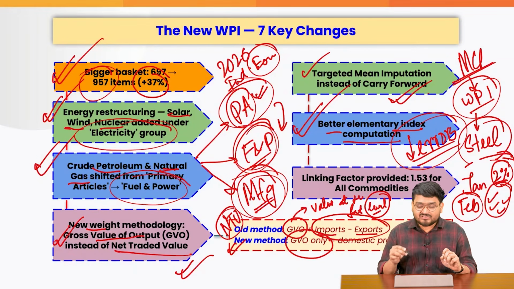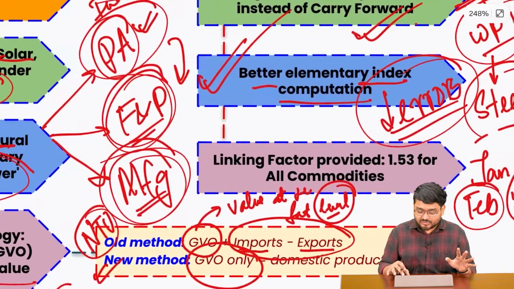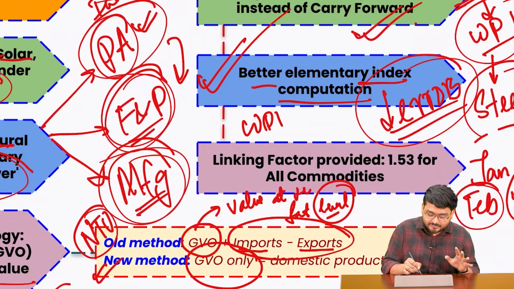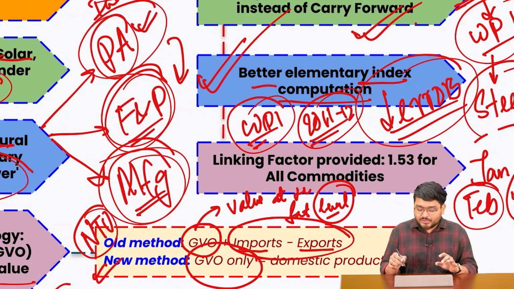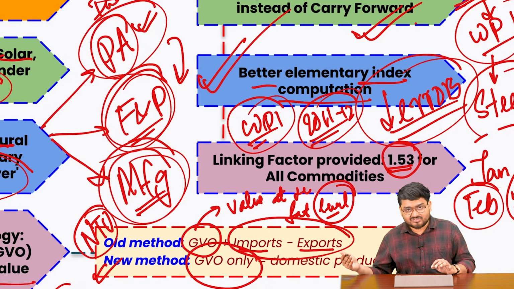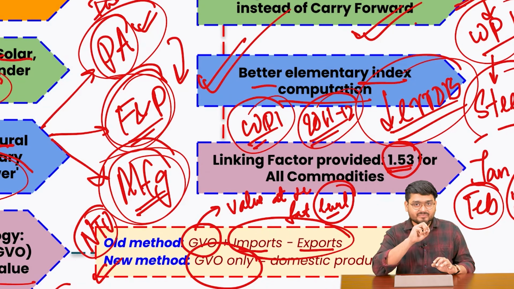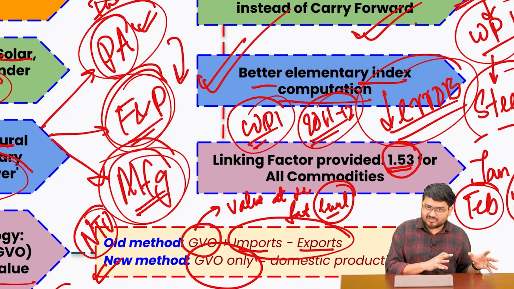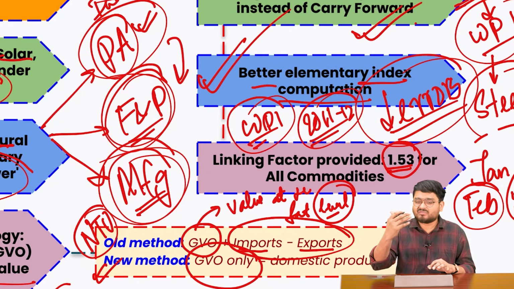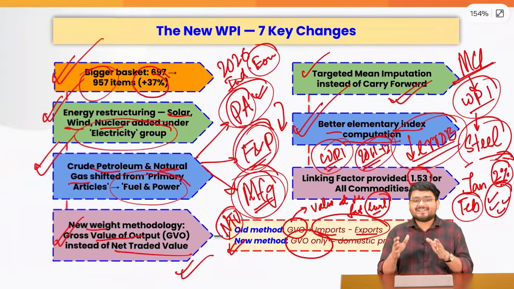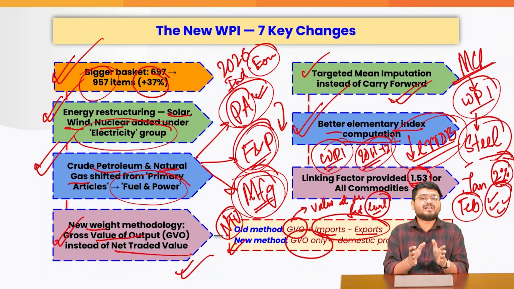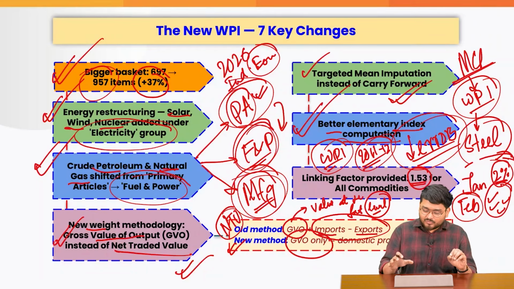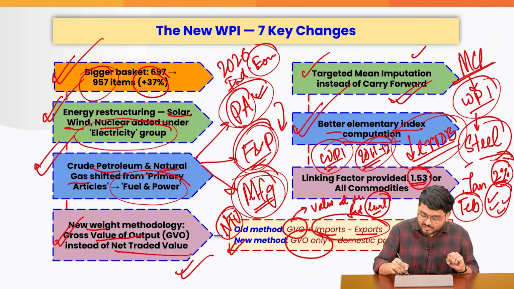And at the end of the day, since we are changing the base year right now, we are changing the base year of the WPI from the old 2011-12 base year. So what will happen is that in the new series, we will multiply with 1.53, because we want to have a link with the last base year. So this is also something which is a kind of advanced statistical concept. Just remember that to link the previous base year items with the new base year, we will just multiply with 1.53.